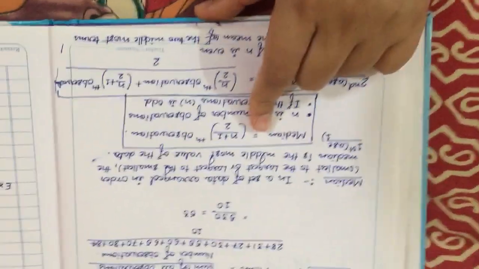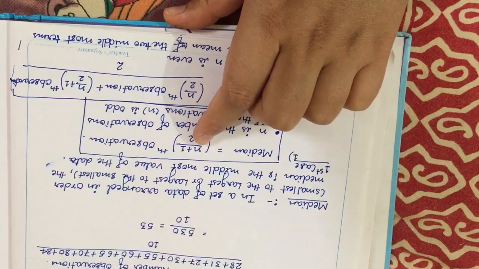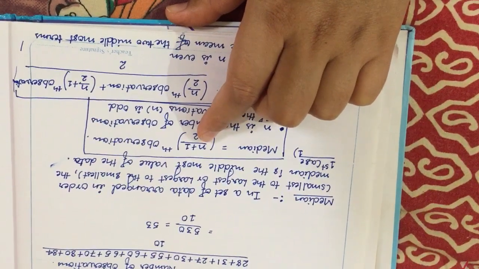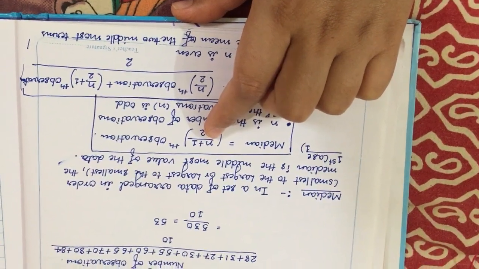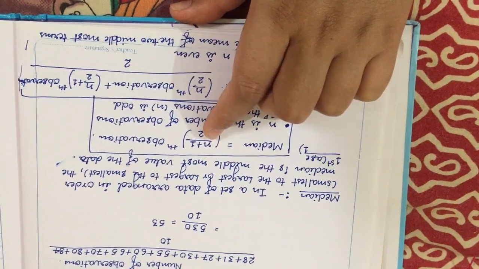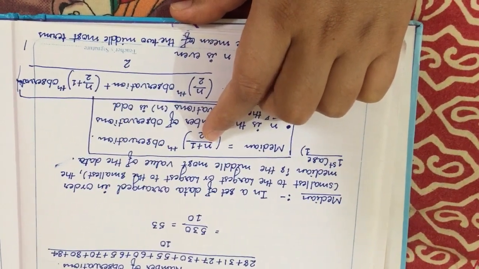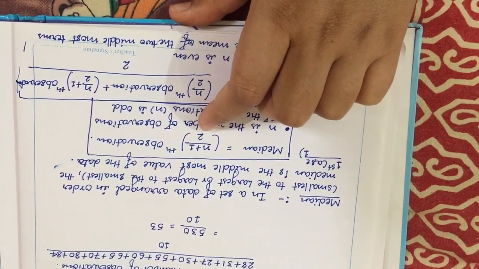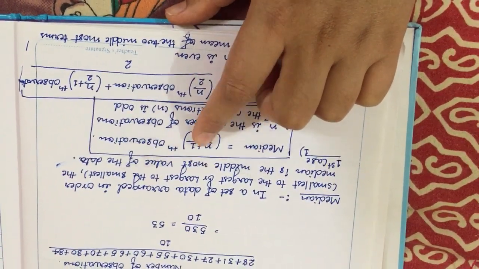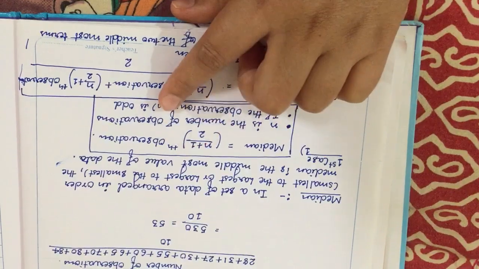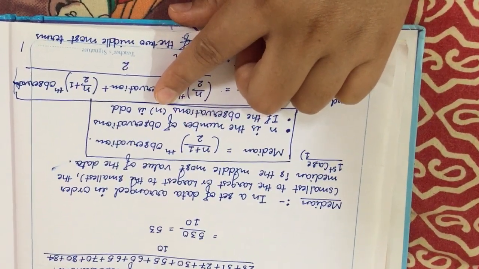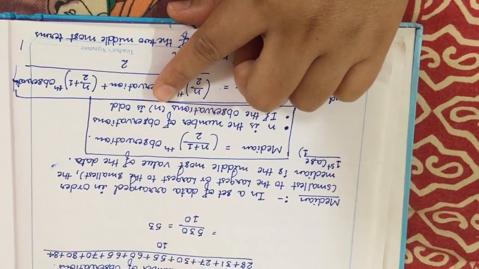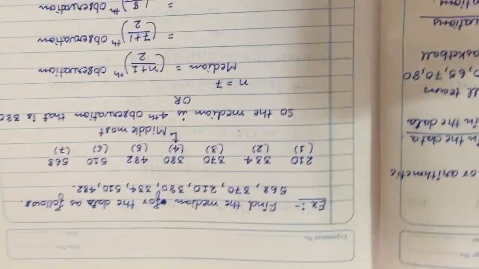So, how do we find median? N means number of observations. You count that, then add 1 to it and divide by 2. But this formula is applicable only for an odd number of observations. Okay. Let us take one example.